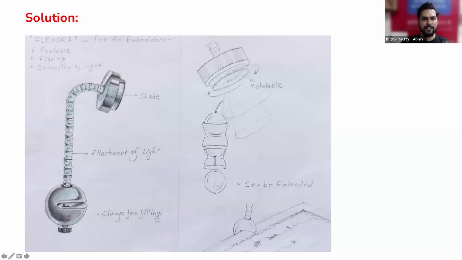So when you are actually working in zardozi work or chicken curry work, you can rotate and get this particular product in the specific area. Okay, for the light intensity, that is the third point we are considering here, this light can be rotatable and you can fix the intensity and the focus of light. Apart from that, the product can also have a theme and inspiration part, where I'm mostly planning colors, patterns or motifs for a particular embroidery.